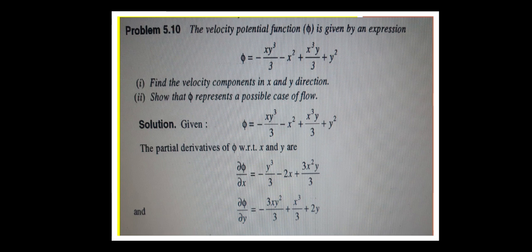If we take y, dou phi by dou y is equal to, with respect to y, you are not taking x square plus x cube by 3 plus 2y. So in the first case, in dou phi by dou x, we are taking only x. That's why minus y cube by 3 minus 2x plus 3x square y by 3. We are not taking y, so we set it aside. In this case, in dou phi by dou y, we are taking only y. That's why minus x cube by 3 plus y cube by 3 plus 2y we are taking.